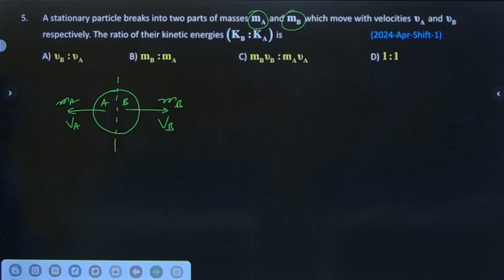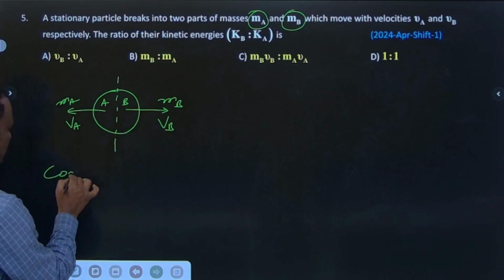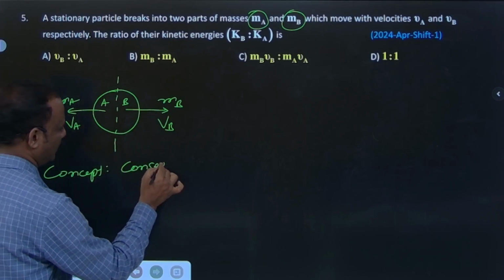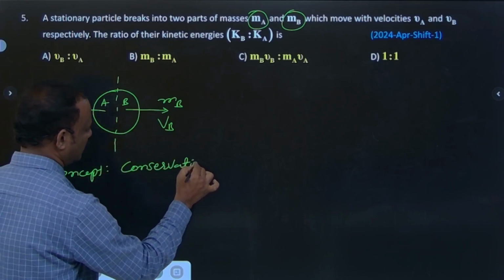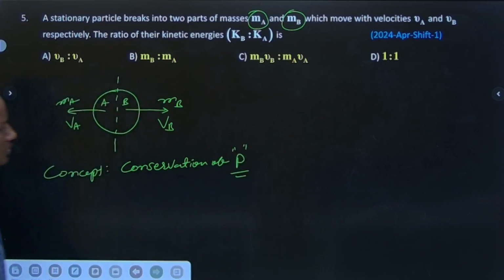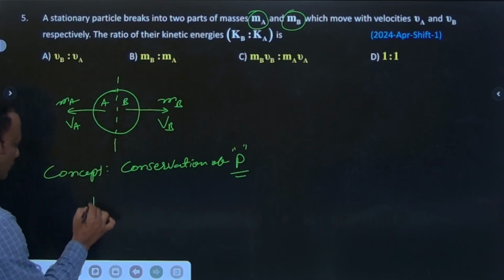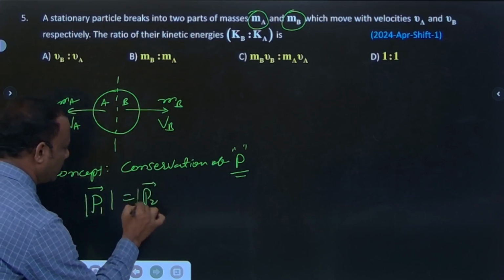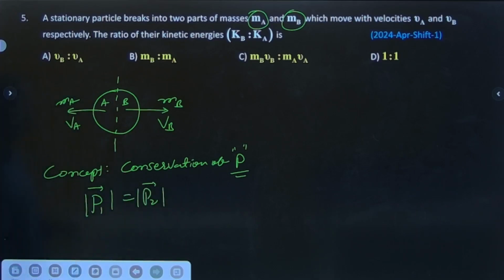What is the concept? The concept is conservation of momentum. So vectorially the magnitudes of P1 bar and P2 bar are the same. Initial momentum is equal to final momentum.